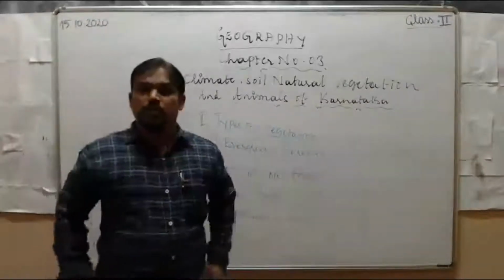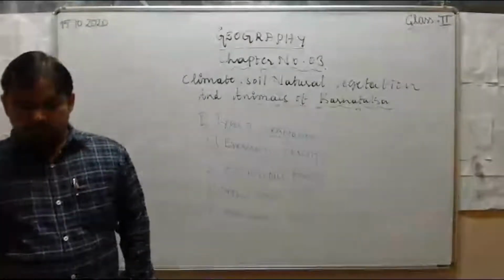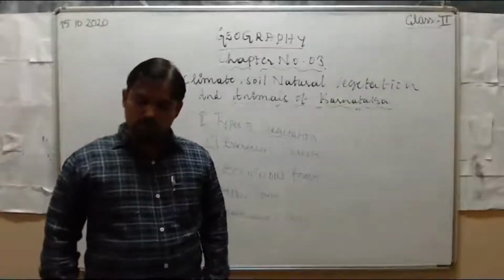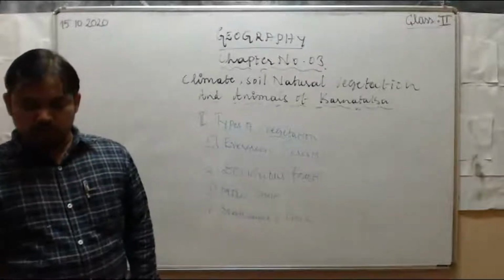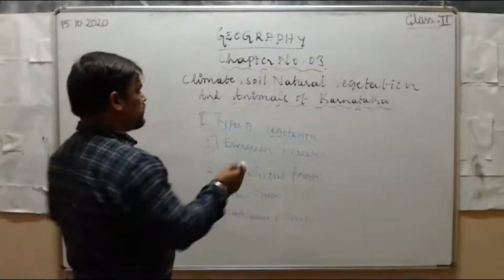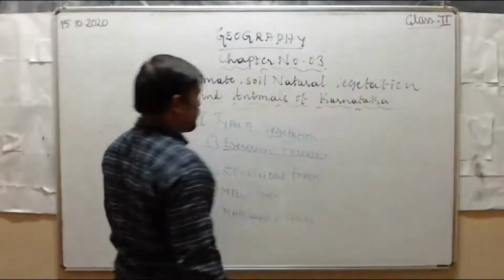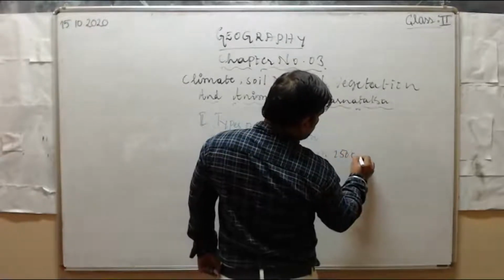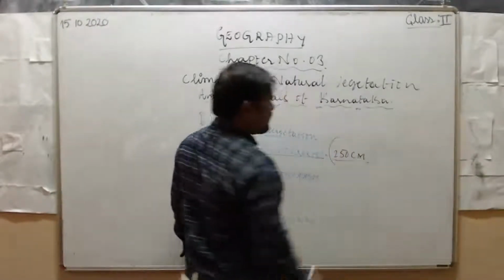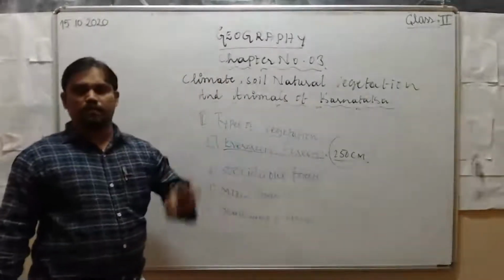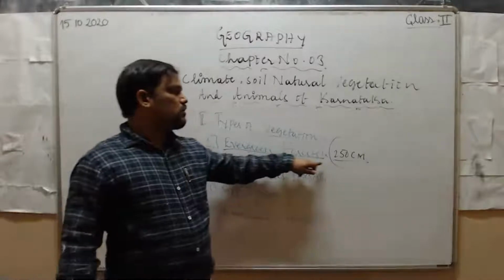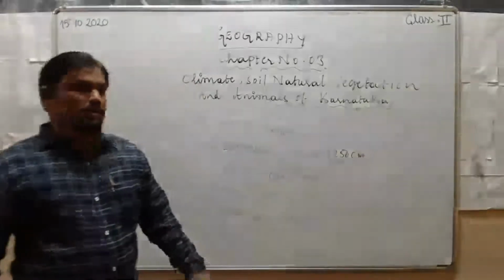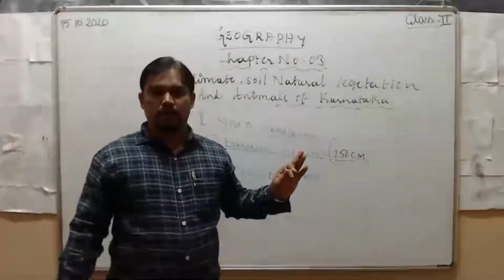First one, evergreen forest. Areas receiving more than 250 centimeters of rainfall annually have this kind of forest. First point, where we can see this evergreen forest: the areas which are receiving more than 250 centimeters of annual rainfall, in that area we can see these evergreen forests.